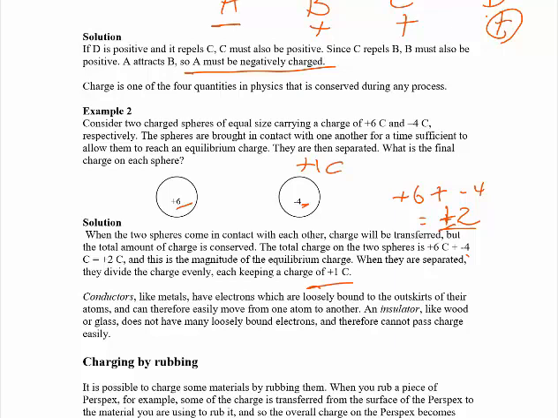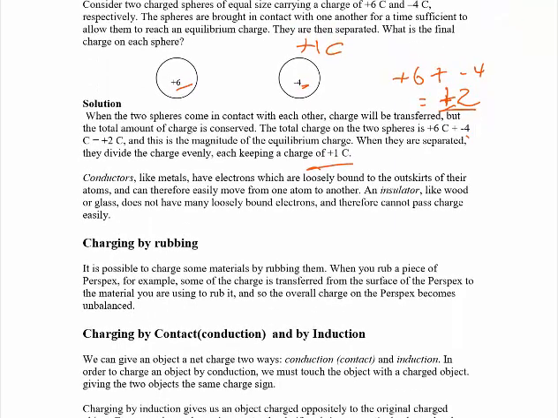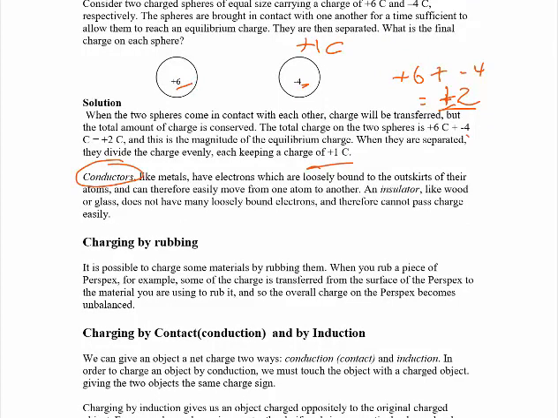Positive 1 coulomb. Okay. The other thing is conductors. When we say conductors, conductors are like metals, though not all metals, but metals having 1 up to 3 outermost shell electrons. That means metals with a valence electron count of 1 up to 3 are conductors. These conductors have extra or free electrons in their outermost shell.